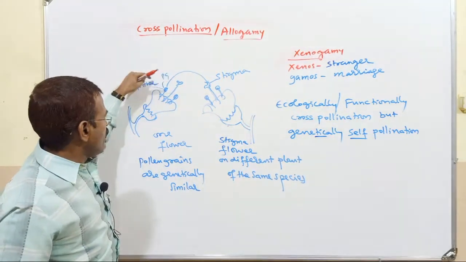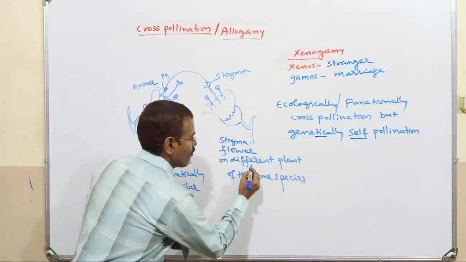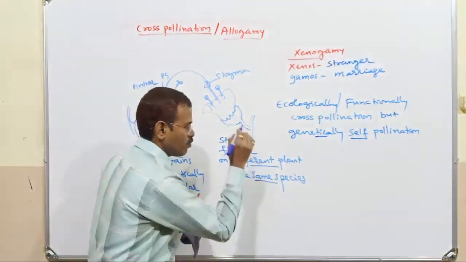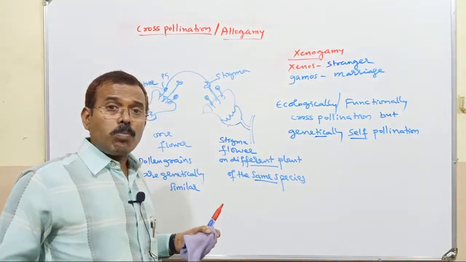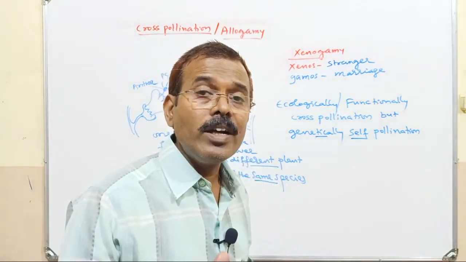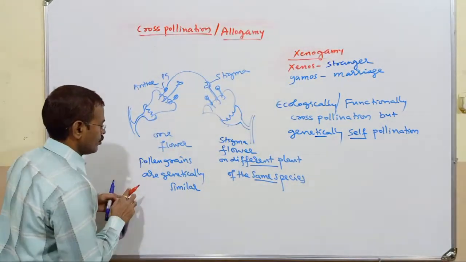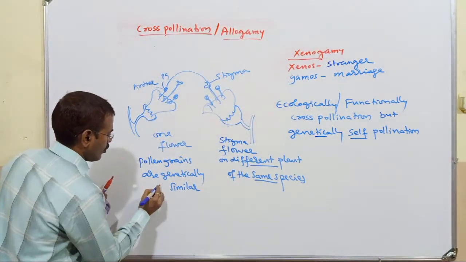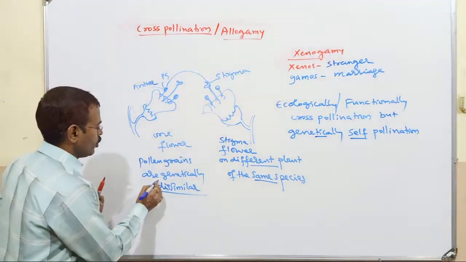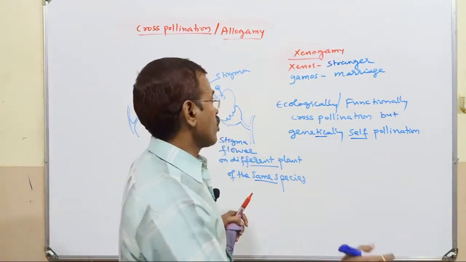Transfer of pollen grain from anther to the stigma of the flower on different plant, not same plant, different plant of the same species. So here the pollen grains which are transferred from anther to the stigma are genetically dissimilar. That's why it is a true cross-pollination.